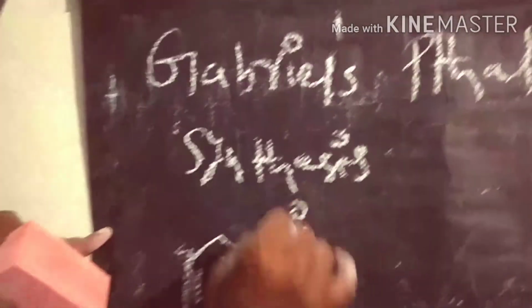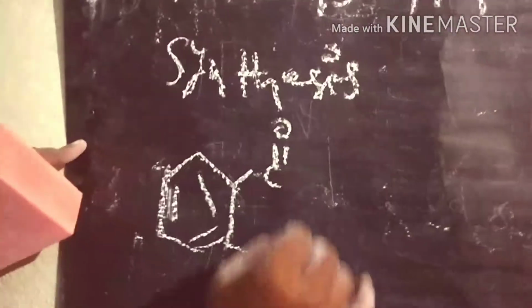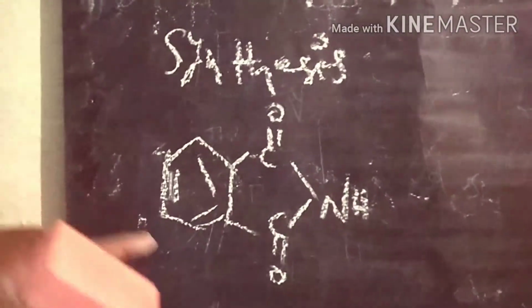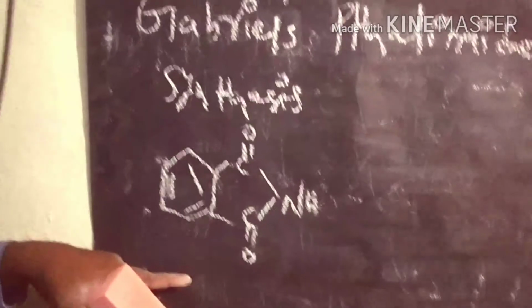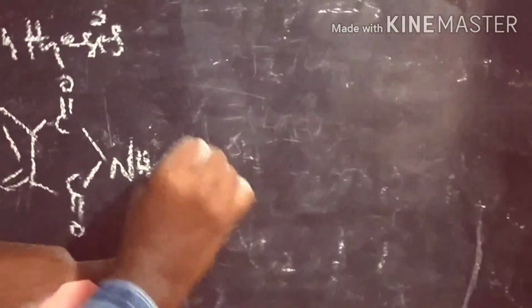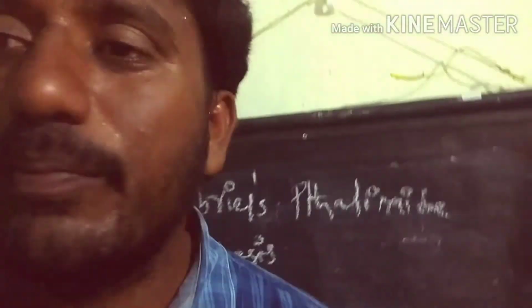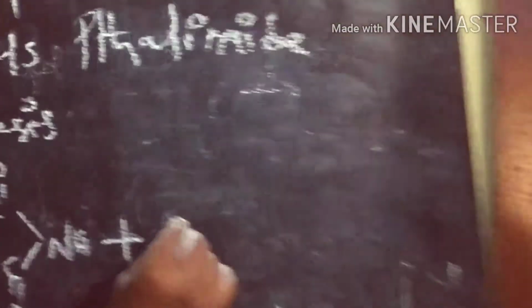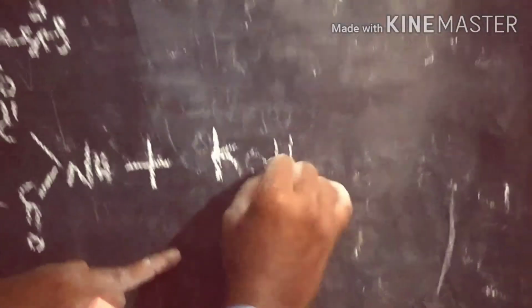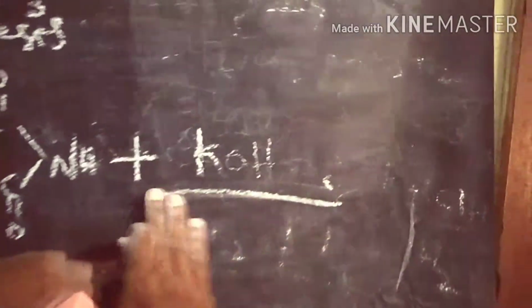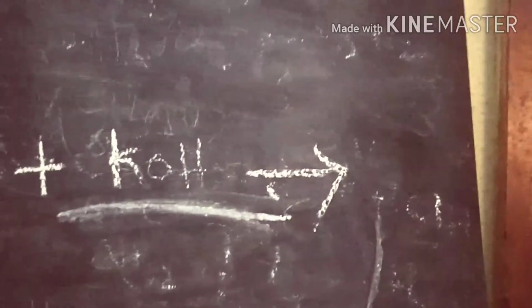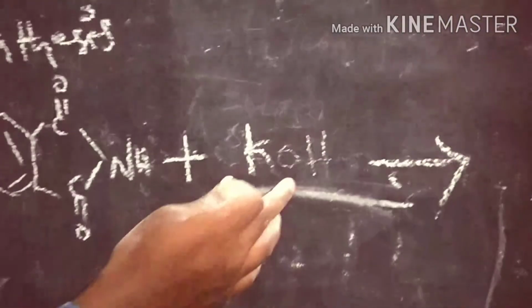Generally, phthalic acid reacts with ammonia and we get phthalimide. So this is the phthalimide. Then the phthalimide reacts with a base, any one of the bases like KOH. In the reaction of KOH with phthalimide, the hydrogen is taken by the base.